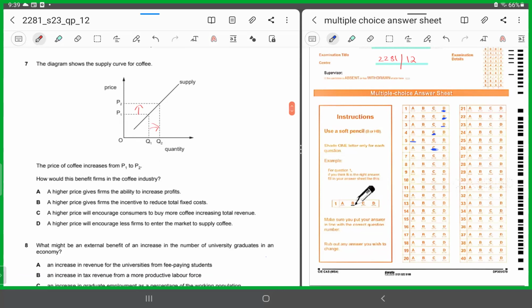A, a higher price gives firms the ability to increase profits. B, a higher price gives firms the incentive to reduce total fixed costs. Total fixed costs cannot be reduced. They have to remain the same. Nothing to do with the price.